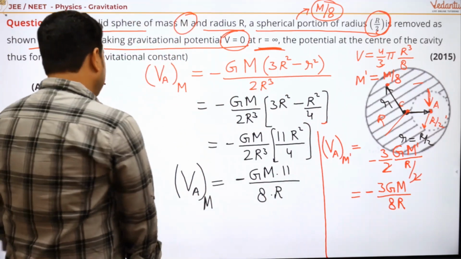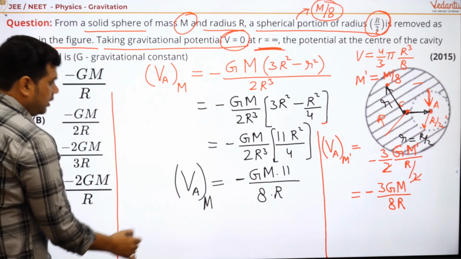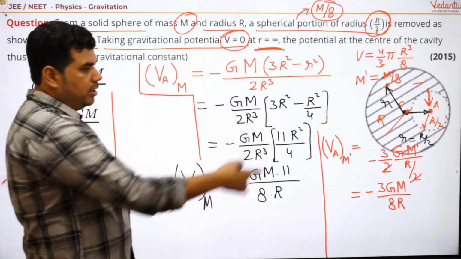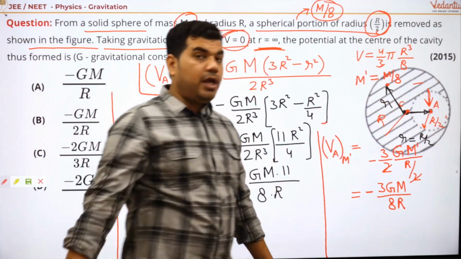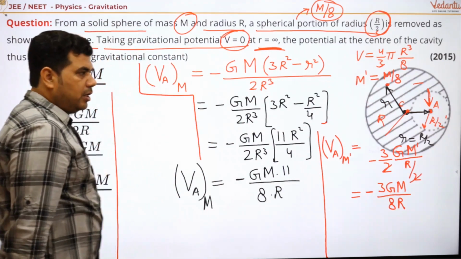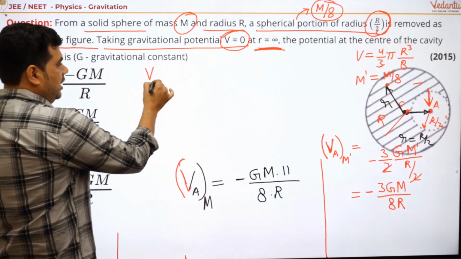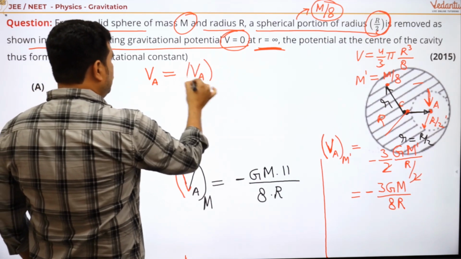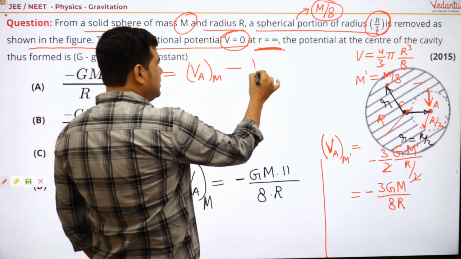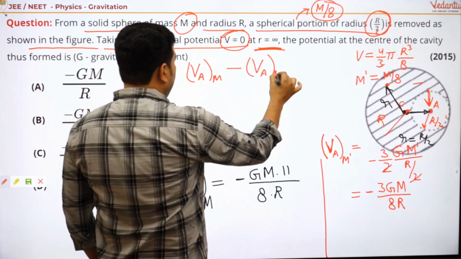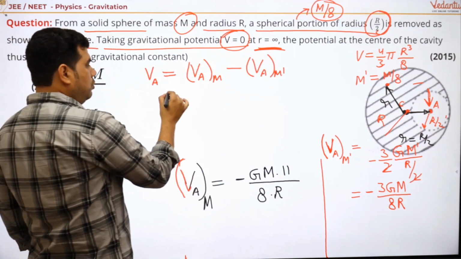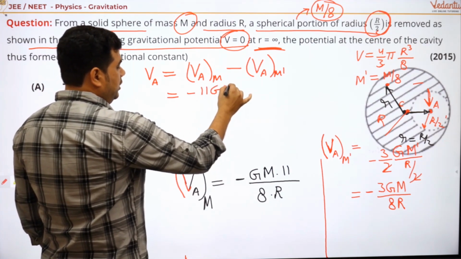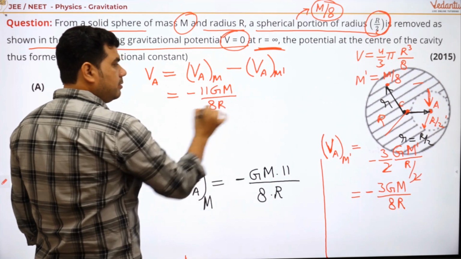Now, what is the expression for this type of sphere in which there is a cavity, right? So the net potential at A is VA due to M minus VA due to M dash, right? So we have VA as minus 11 GM divided by 8R, right?